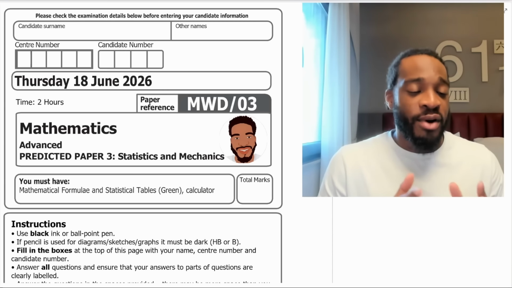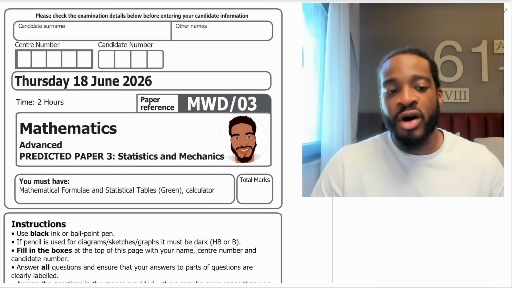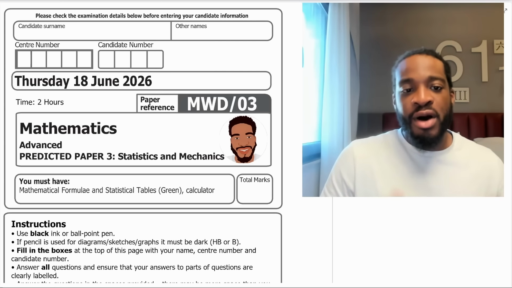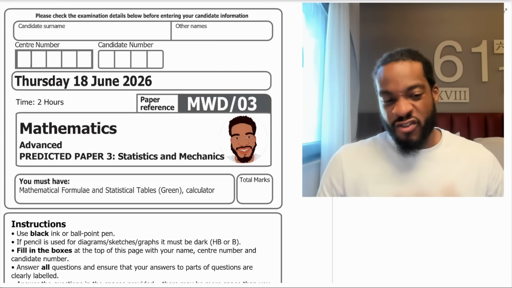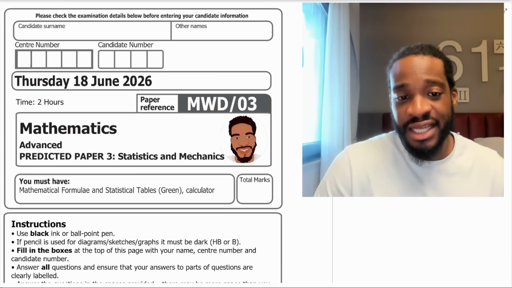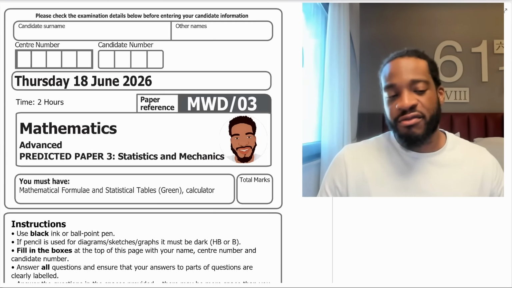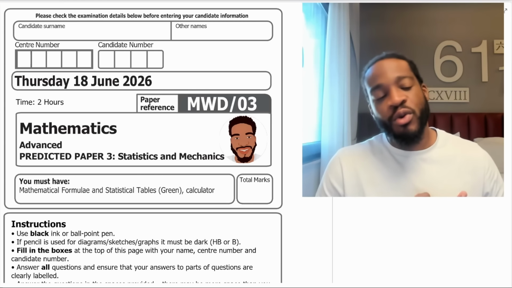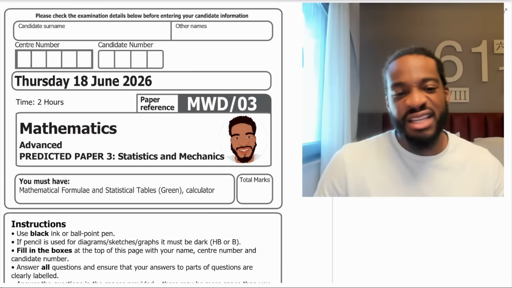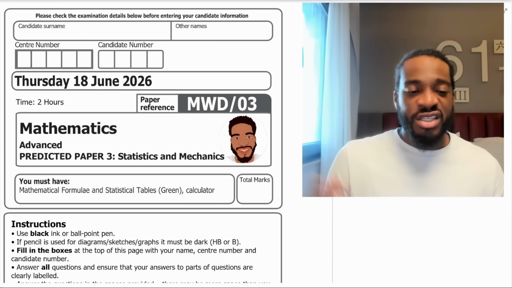So this paper is 2 hours long. There's exactly 100 marks. It's a relatively straightforward paper. I've just tried to get as much as possible in there. There is a tricky question. The last question on stats, I think, is pretty tricky. Other than that, it's very standard stuff. You've got normal distribution, binomial. You've got standard deviation, mean. All of this good stuff in stats.